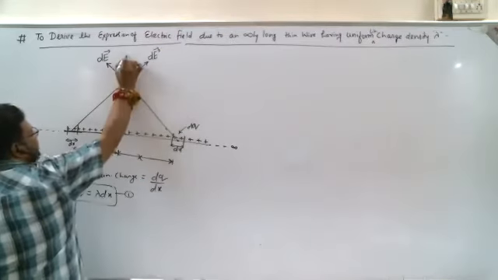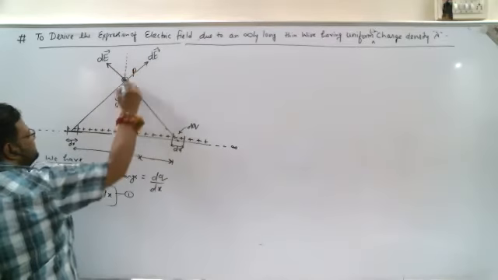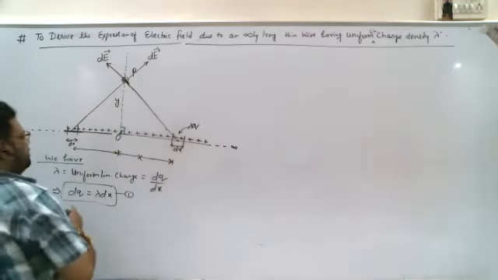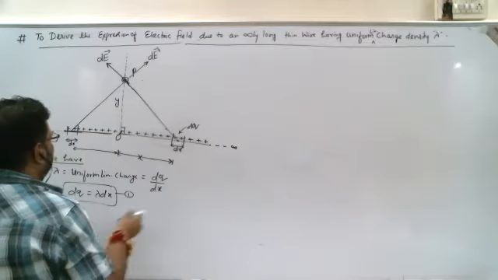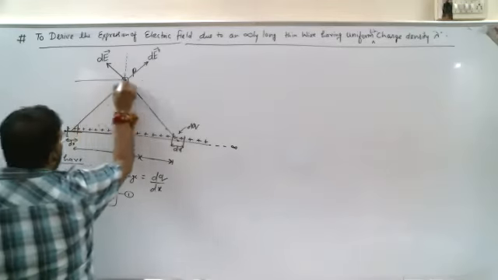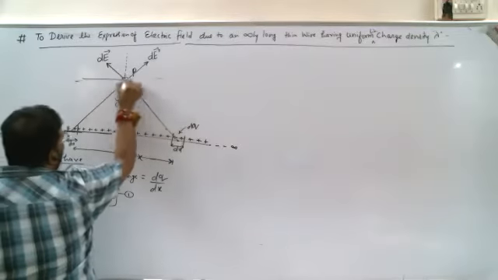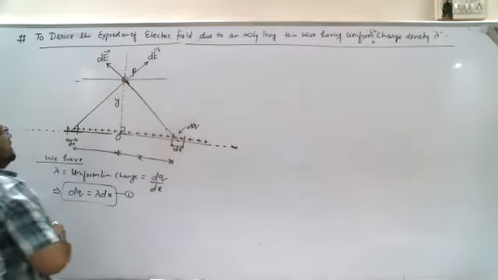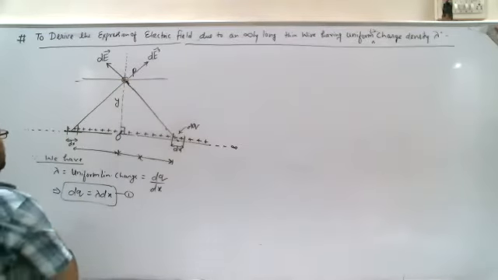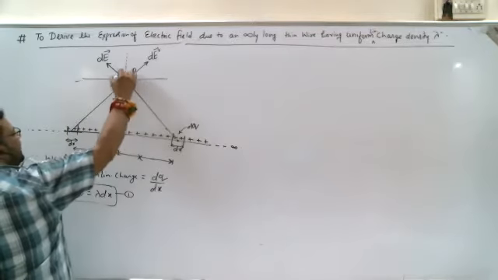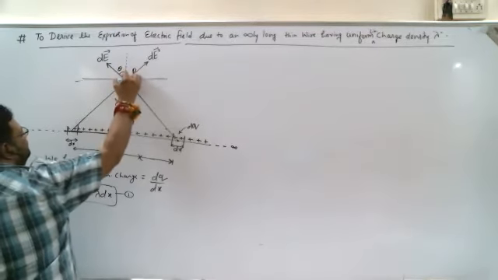Now if I take the two components, one along the axis of the wire and one perpendicular to the axis of the wire, let's suppose this angle is theta.